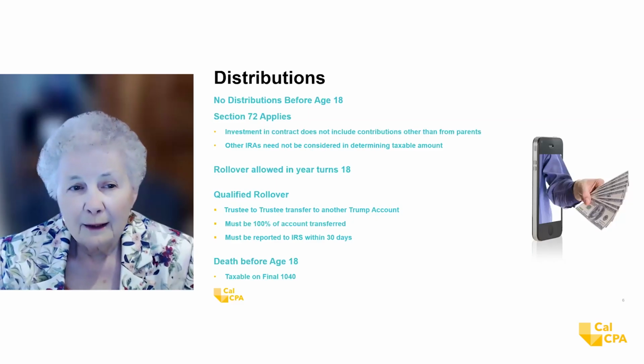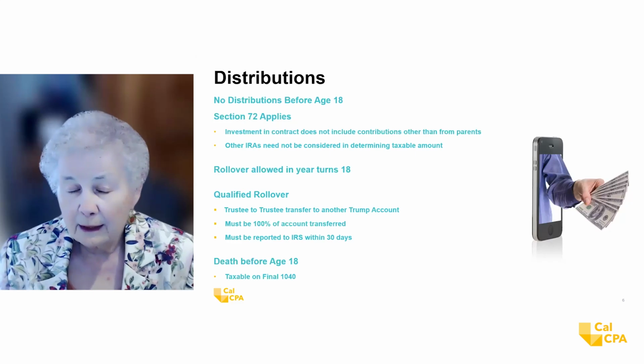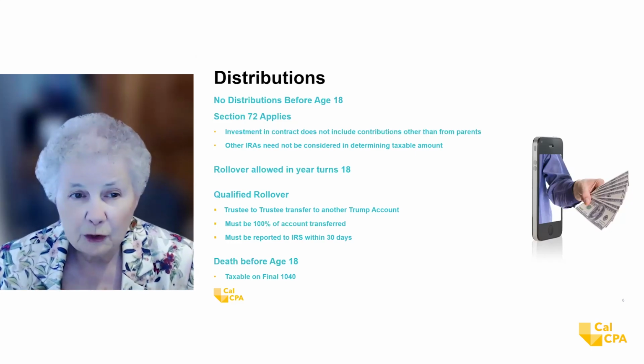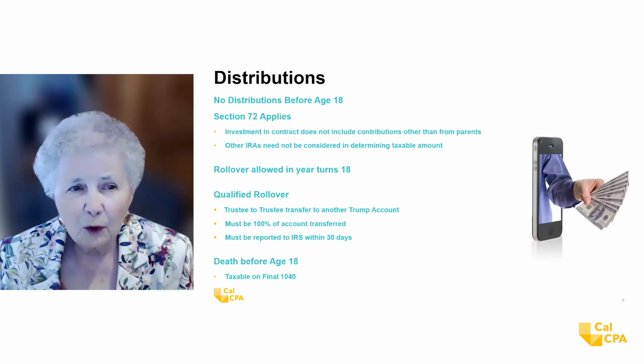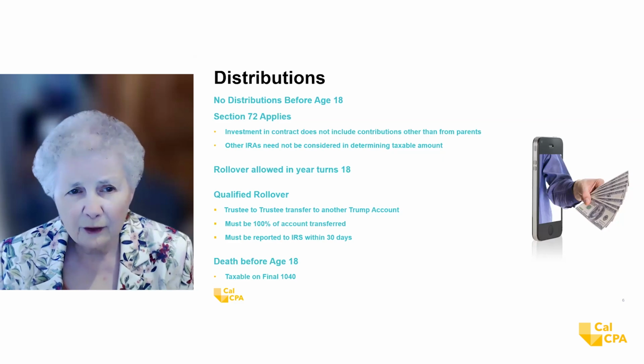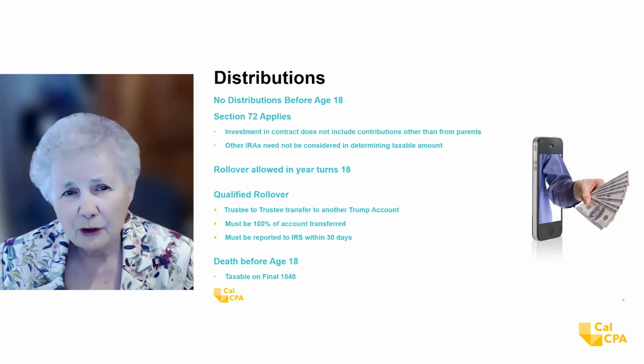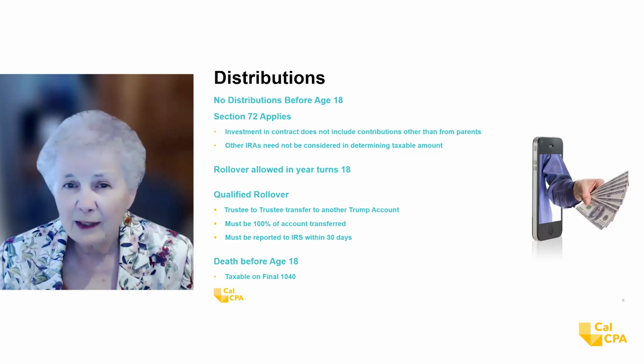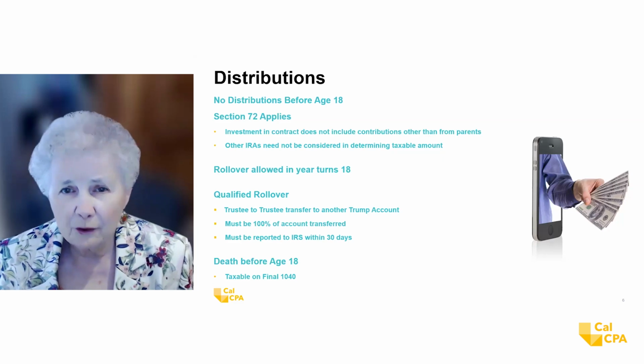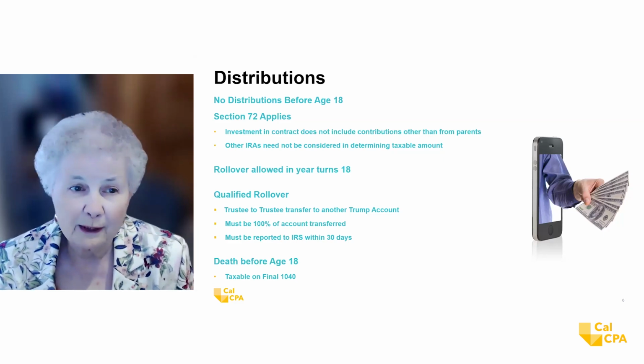You just look at this particular IRA to see how much of the distribution is basis and non-taxable and how much is taxable. Now, in the year that the beneficiary turns 18, they can do a rollover. They don't have to do a rollover. Why would you do a rollover? Maybe somebody wants to invest in something other than index funds. That would be one reason.